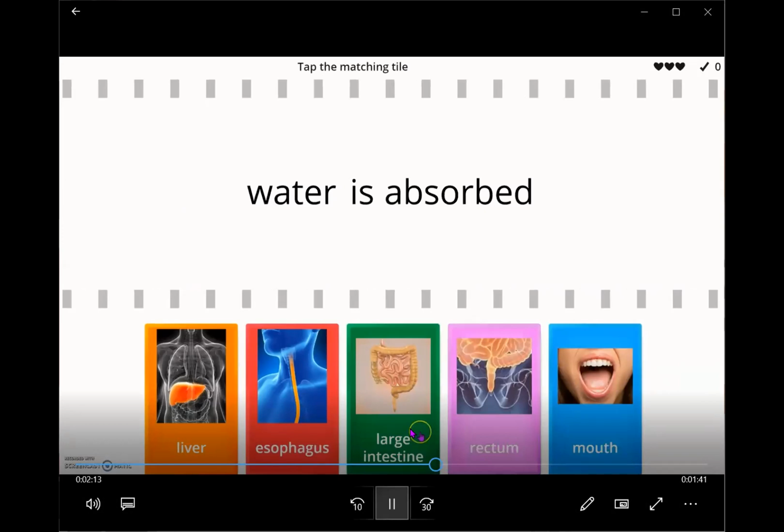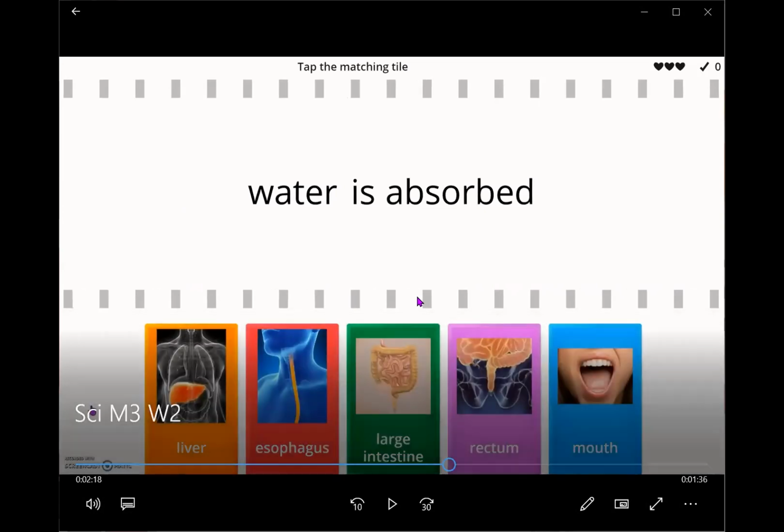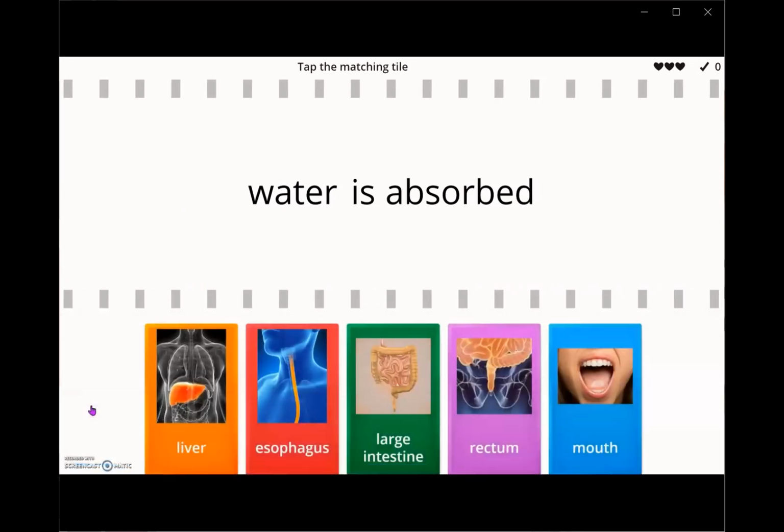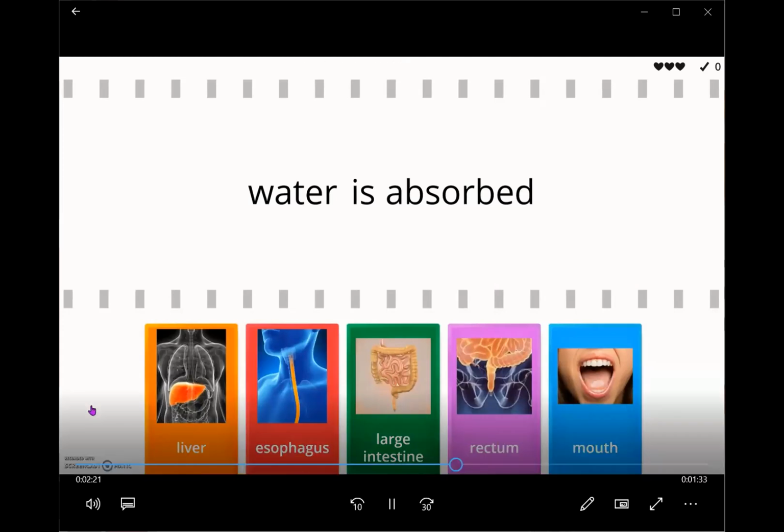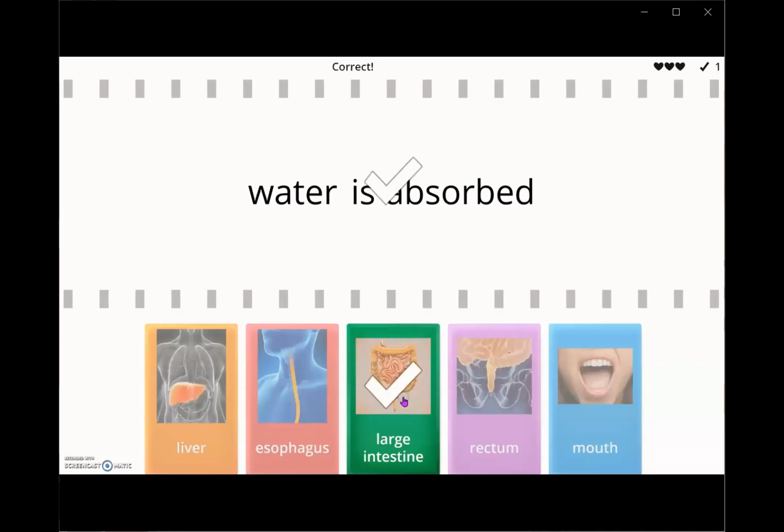Which part of the digestion system again? Mouth, rectum, large intestine, esophagus, or liver? What is the answer? Water is absorbed. Same question. Large intestine. Okay, let's match large intestine. And the answer is correct. Okay, very good.